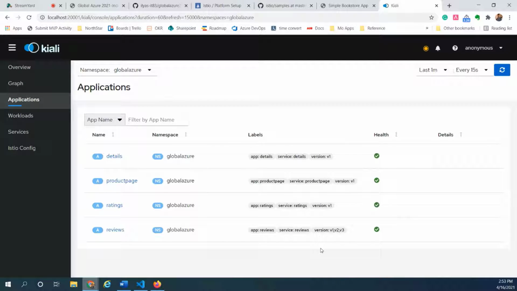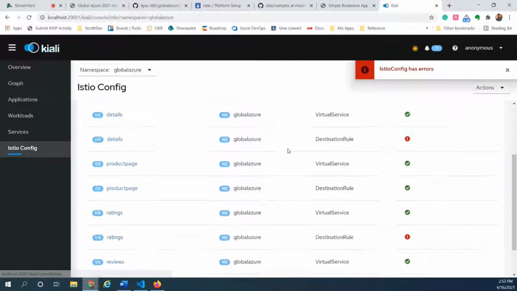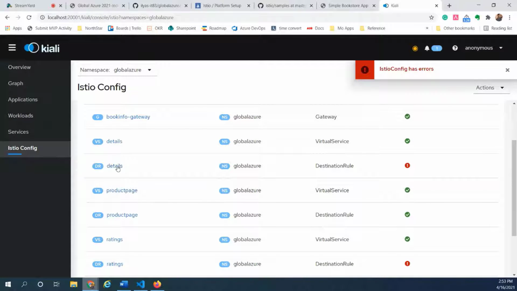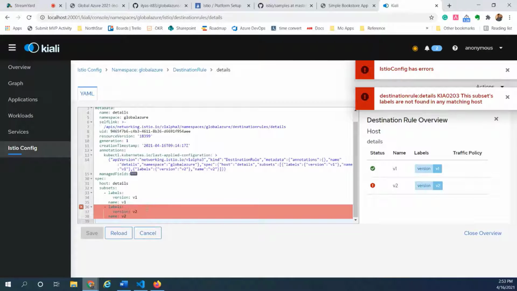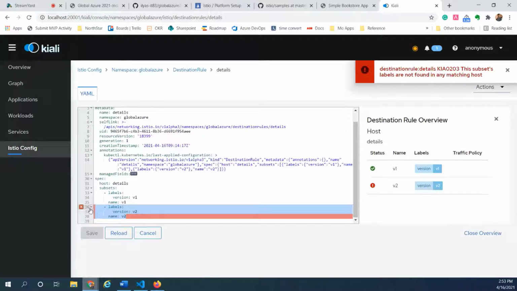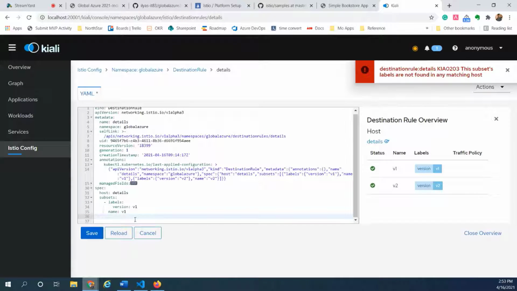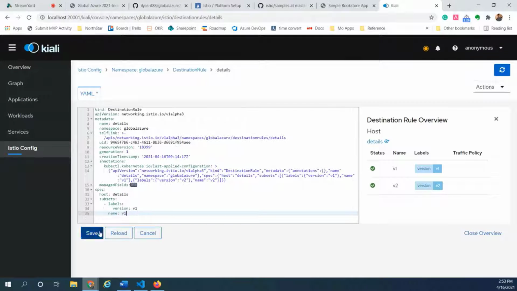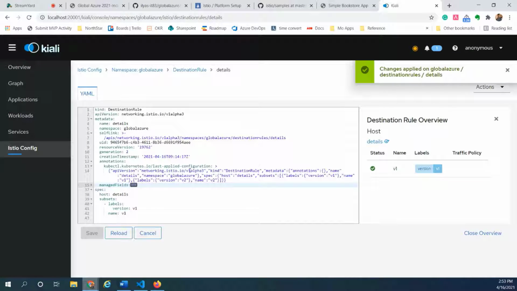Applications, you could see the health of them. Istio config, there was an error. Let's go and see if there is anything that we could quickly fix. Okay, so here we go. The configuration says there is no version of v2. So we can quickly update that right here.